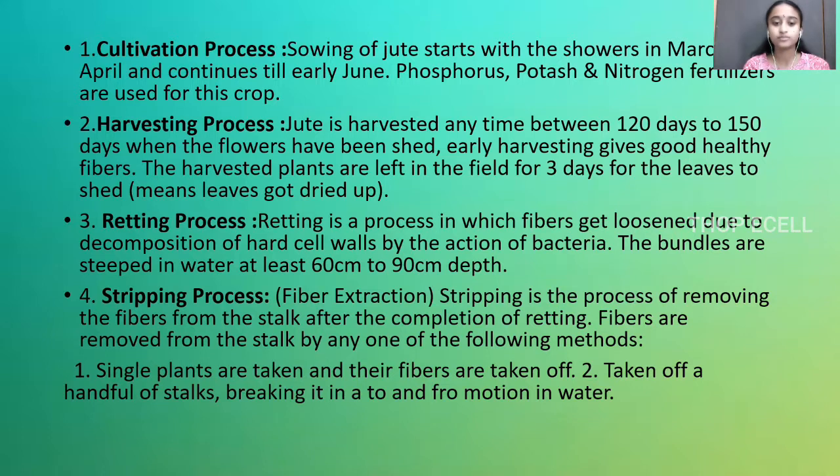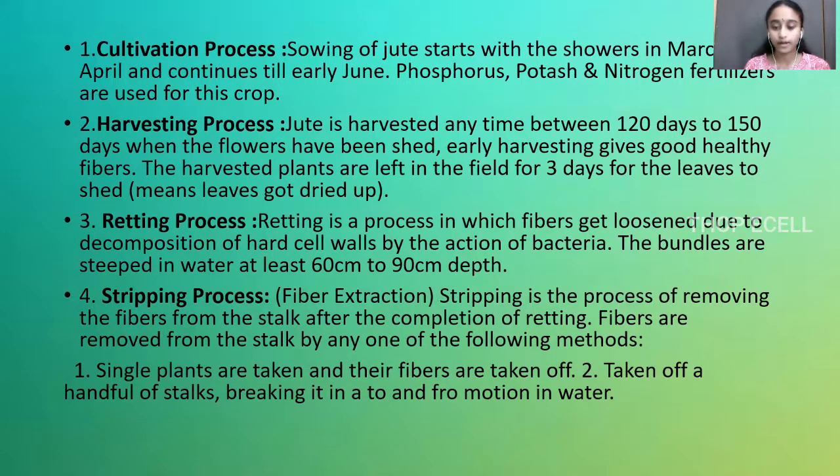Retting process. What is the retting process? Retting is a process in which fibers get loosened due to decomposition of hard cells by the action of bacteria. When you soak this in water, due to the action of bacteria, the stem has a little thing like bark around it, the hard cells. These hard cells get decomposed by the action of bacteria. For retting in jute, you need at least 60 to 90 centimeter depth of water and the fibers are soaked in it.